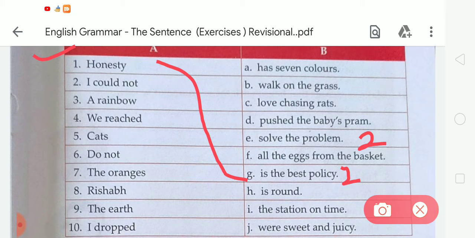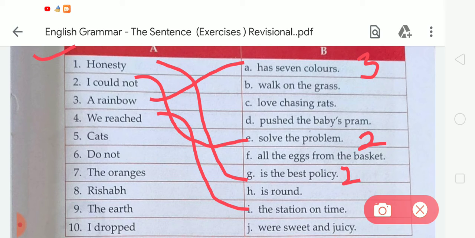Students, you have to match the given column A with column B to make a sentence. Okay students, third is a rainbow. As we all know, a rainbow has 7 colors, so we have to match number 3 with A: a rainbow has 7 colors. Now number 4, we raced. We have to match number 4 with I, that is we raced the station on time. Here is the number 4.